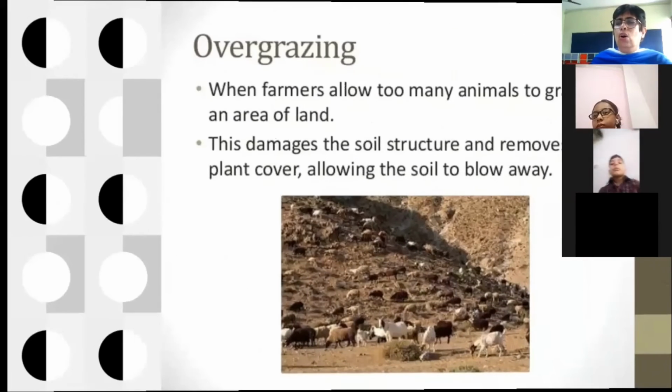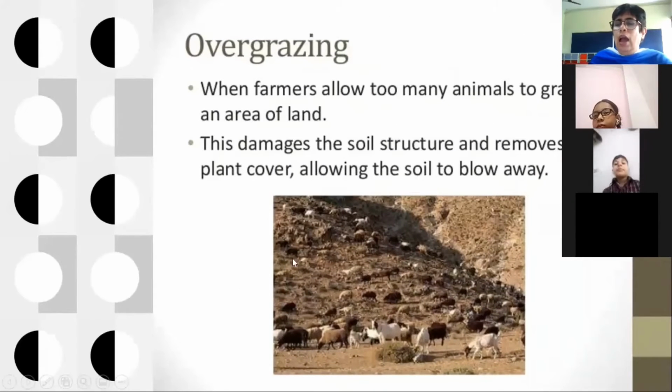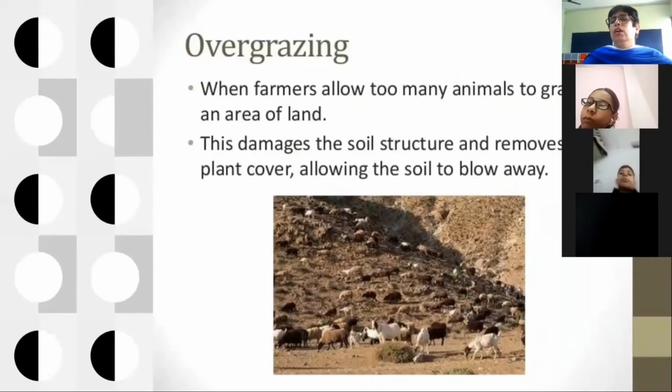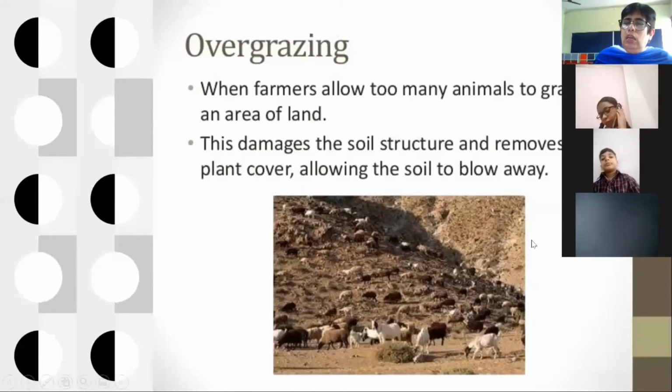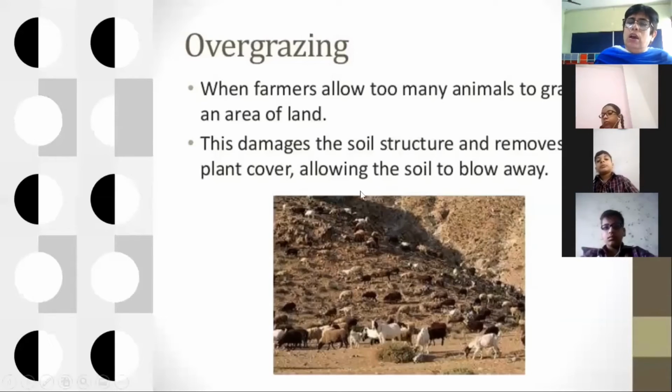Now the next cause is overgrazing. Animals, these herbivores: the people who keep these herbivores take them to an open area, the green area, you know? They take them to the open field where the green soft grasses are, where they can eat. So when these animals graze on a large area and finish that grass and the trees, this is called overgrazing.